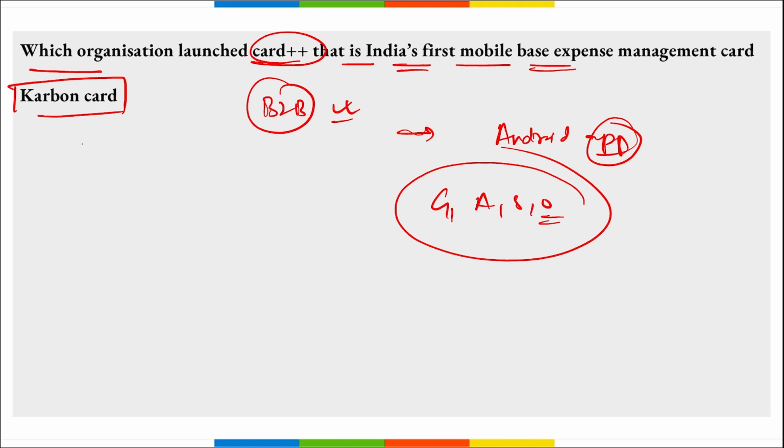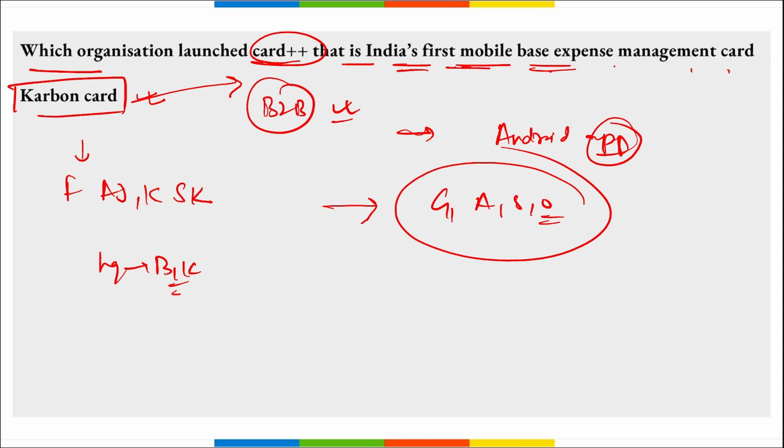And if we talk about Carbon Card, who are the founders? Amit Jangir, Karthik Jain and Sunil Kumar, and the headquarters is in Bangalore, Karnataka, correct? So it is a Card Plus Plus, that was the first mobile based expense management card launched by Carbon Card, and an application was also launched to manage it properly. That was an Android application.